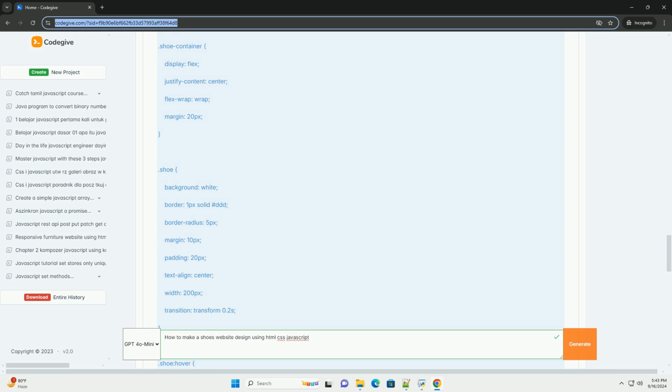Testing across different browsers and devices is essential to ensure functionality and aesthetics are consistent. Regular updates and maintenance will keep the website relevant and user-friendly.